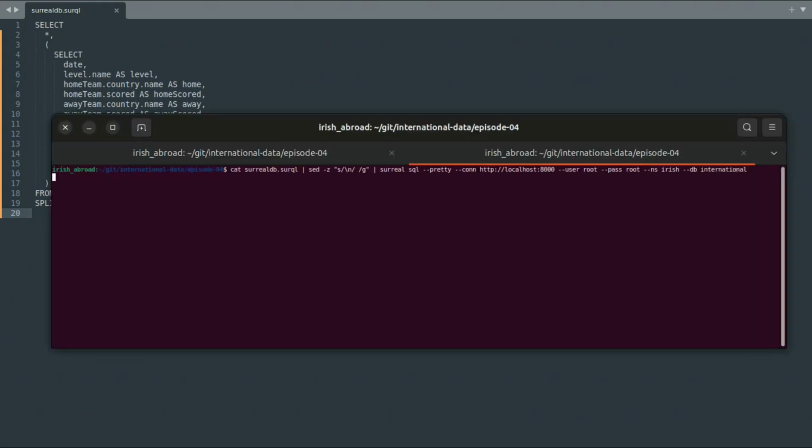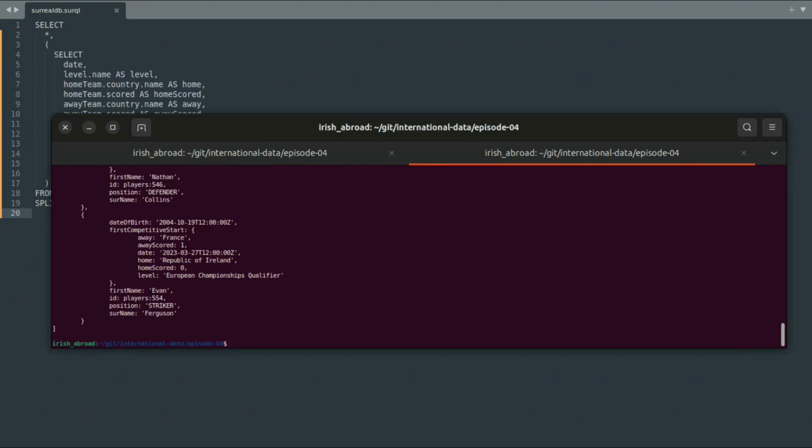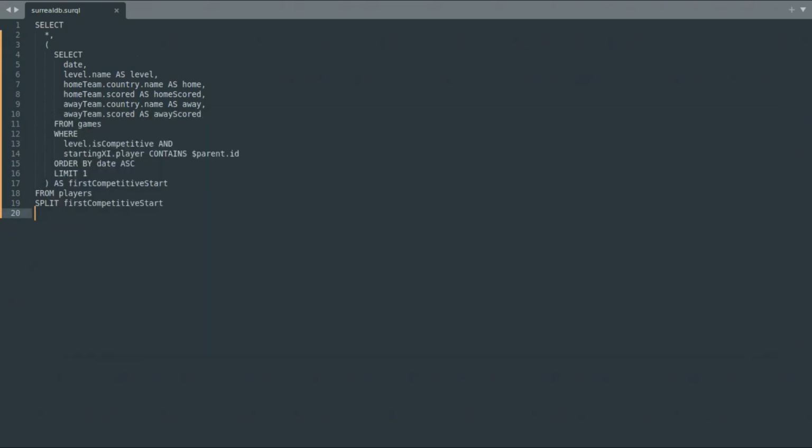If you run the query now, you'll see that the results are composed of players who have been named in the starting 11 of a competitive game at least once. As we've seen in previous chapters, player objects that do not have a date of birth attribute need to be filtered out, so add a where clause to remove them from the result. The query is now almost complete.